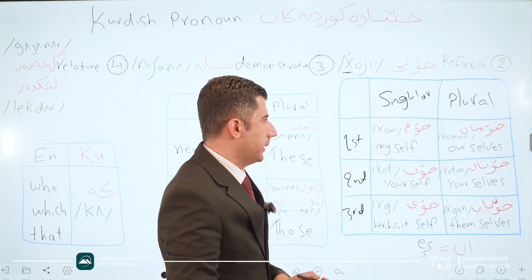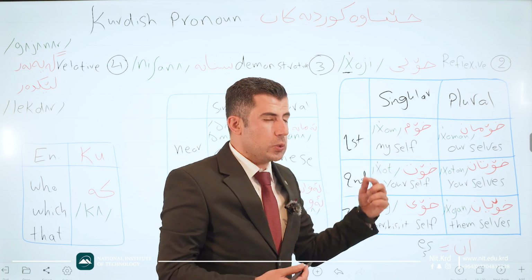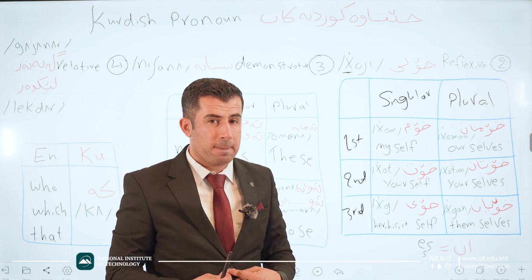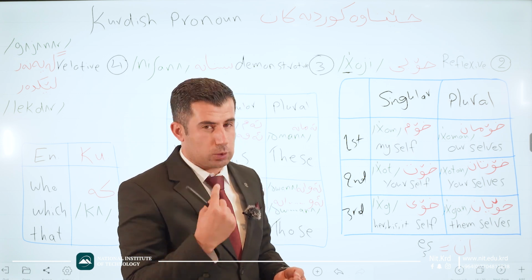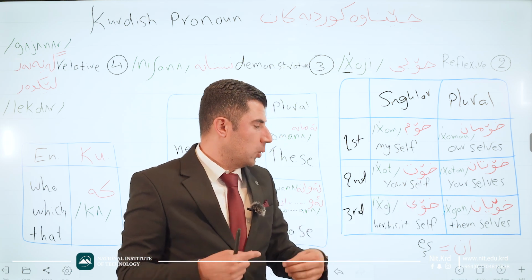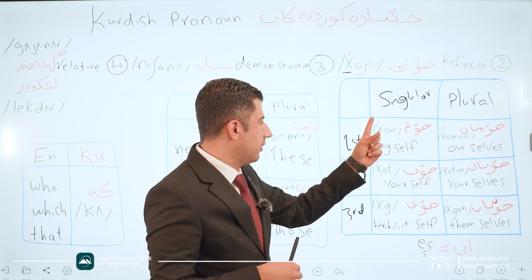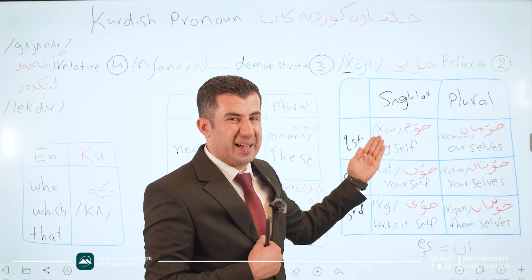Here is the pronouns of khoyi. Good. For first singular person, we use khom. Be careful. Now and more, you have to pronounce kh in a correct way, because in khoyi pronoun, all of them, we have kh inside it. Have a look. For the first person singular, good, we have khom.